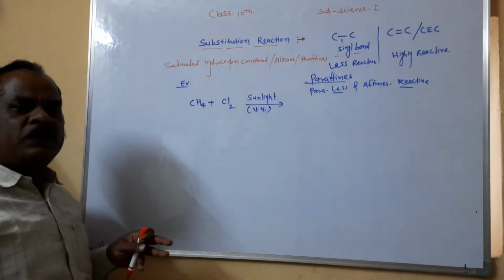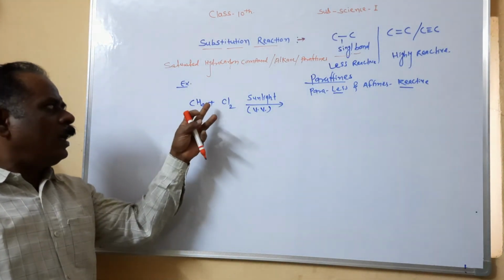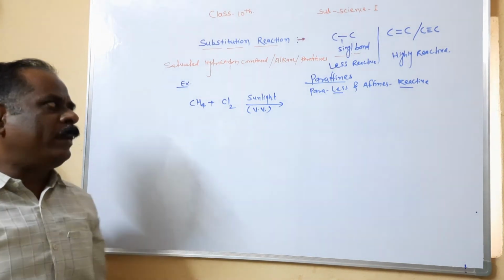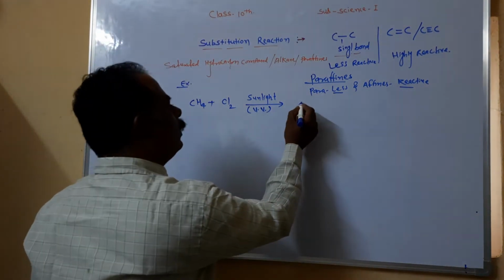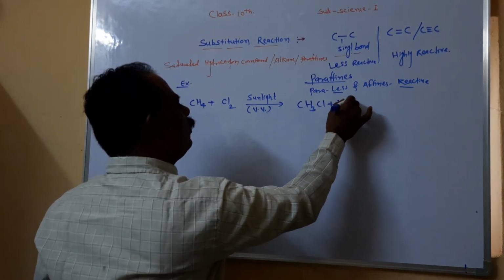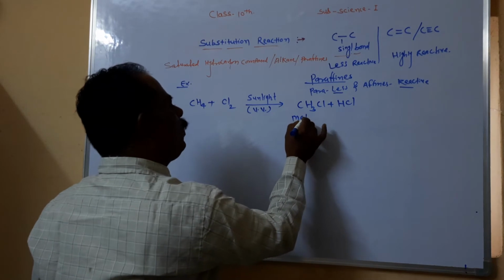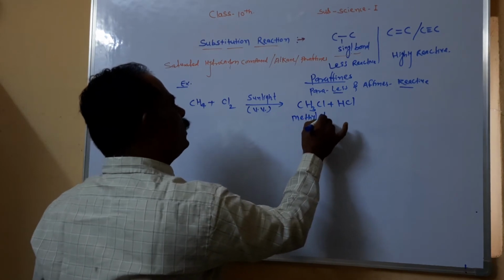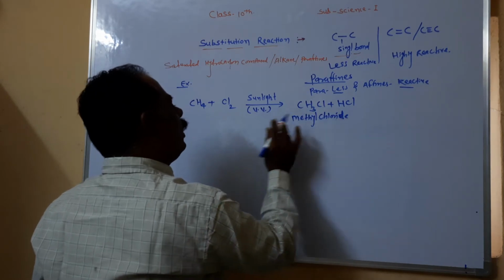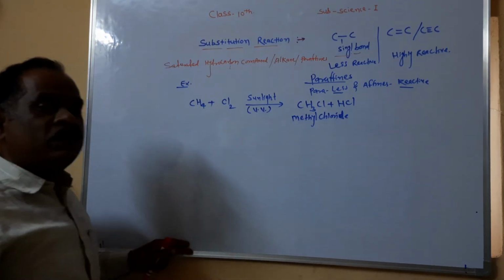In the presence of sunlight, a hydrogen atom of methane is replaced by a chlorine atom to form CH3Cl plus HCl, methyl chloride, in the first step. This reaction, the chlorination of methane, takes place continuously.